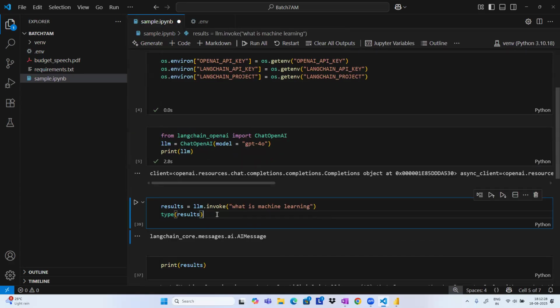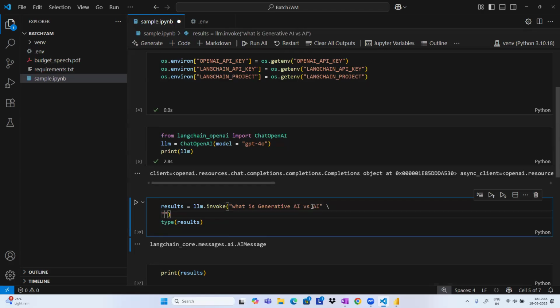And I'm asking a prompt. You know that, right? In ChatGPT, we have an app where you pass a prompt and do it. So, what is machine learning? What is generative AI? If I ask what is generative AI, it is going to generate some kind of text now. I'm asking what is generative AI versus traditional AI.